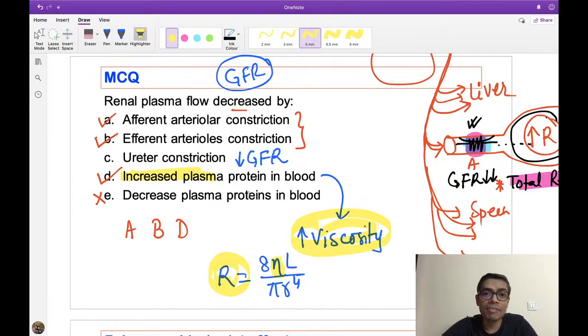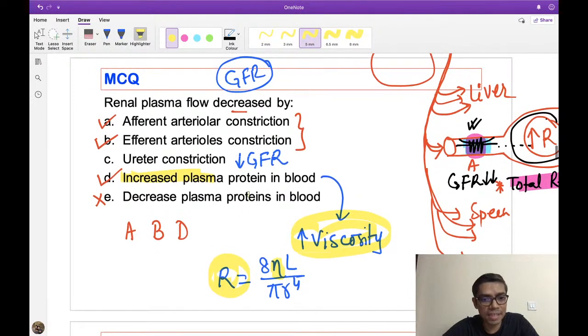But that is far away, okay. So that happens in ascites, I know, but in ascites there are other reasons also, not only the decrease in plasma protein. So decreased plasma protein, if it is severe, can produce this, but I don't think that you should mark option E here. It is better that increased plasma protein can decrease the renal plasma flow, that is the better option rather than decreased plasma protein, right? Okay.